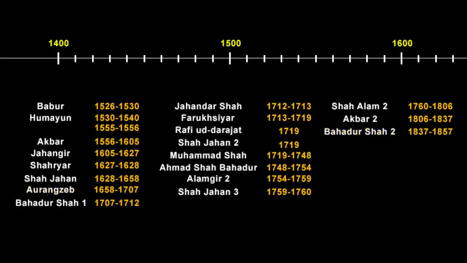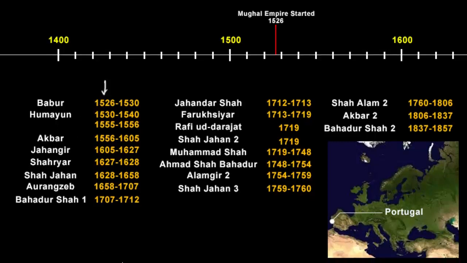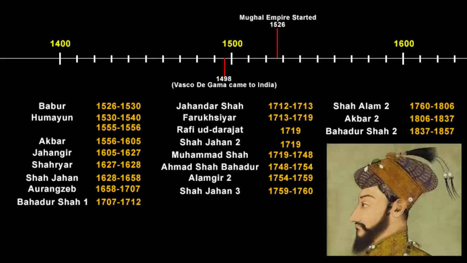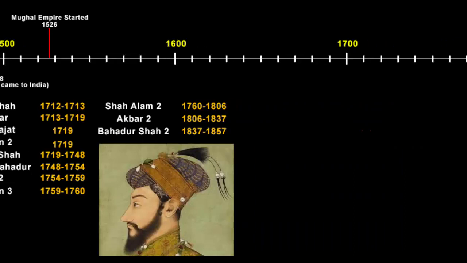One more thing you need to remember here is that the Europeans had already discovered India way before the Mughal invasion. The Mughal era started in 1526 with Babur being the first emperor. If you remember Vasco da Gama, a Portuguese explorer, he was the first European to discover the sea route to India in 1498. He went to the harbour in Calicut, which is now Kozhikode, on the Malabar coast. There they set up their first trading post. Moments back I said that Aurangzeb was the last powerful Mughal ruler, but he died in 1707. We'll now put this date on the timeline.